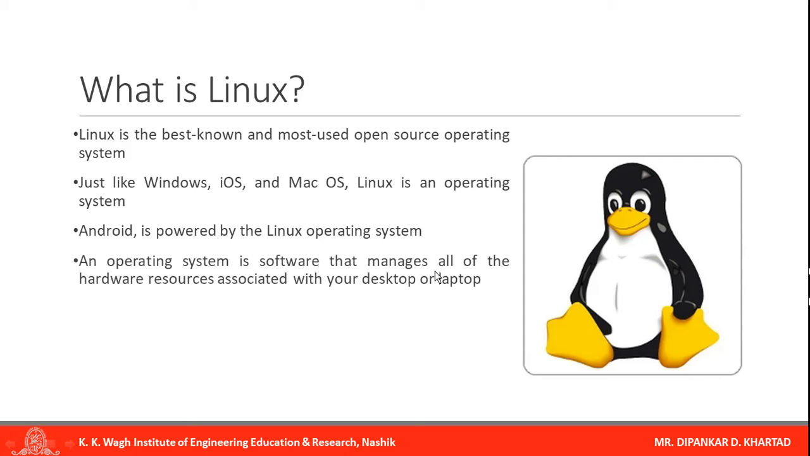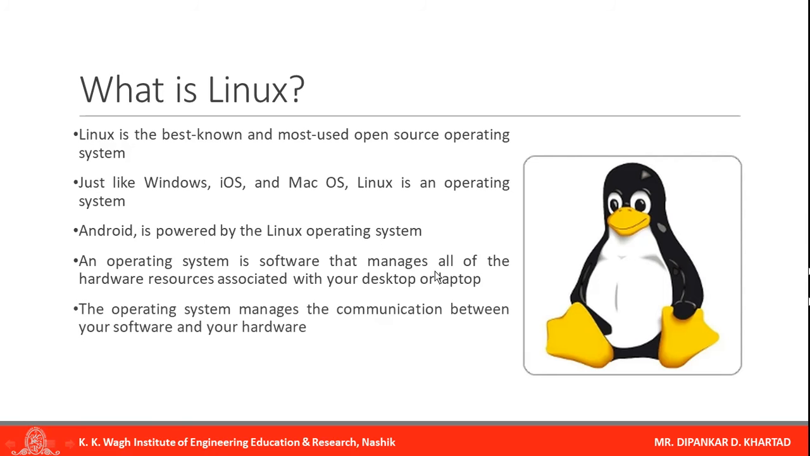An operating system is software that manages all the hardware resources associated with the desktop or laptop. The operating system manages the communication between your software and your hardware. So the operating system stands in between your software and hardware. If you want to install any software, you should have an operating system.